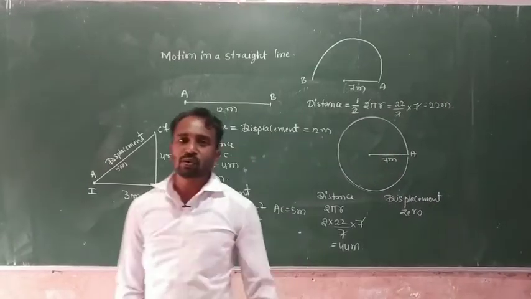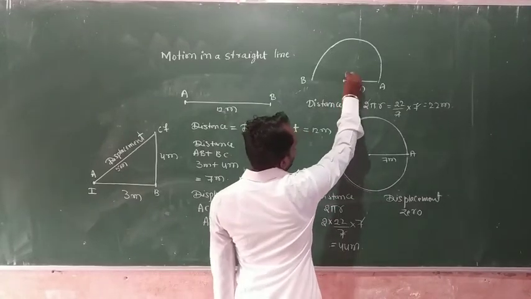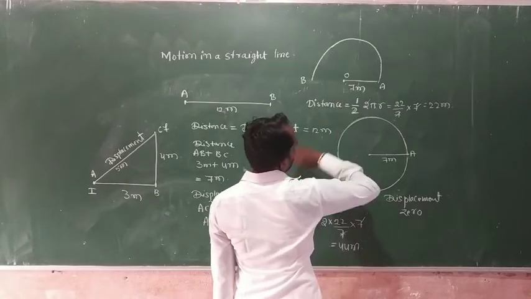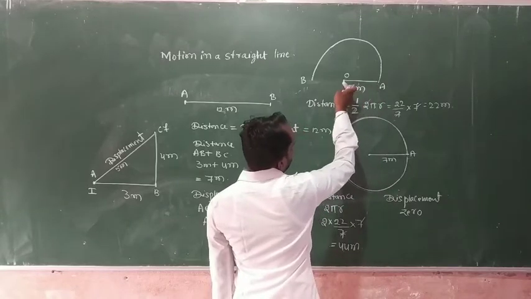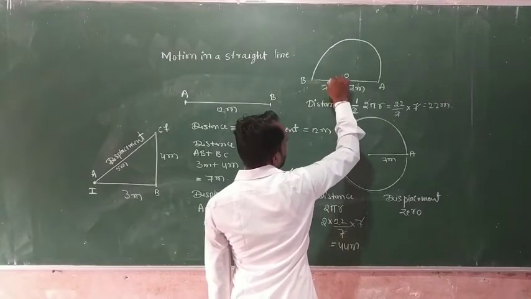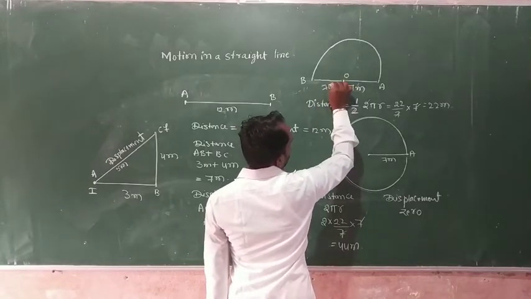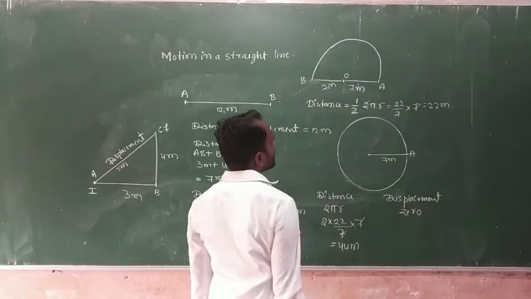And here we want to calculate the displacement. This one is the center point O of the circle. O to A distance is 7 meter and O to B distance is also 7 meter, because the radius of the circle is 7 meter.